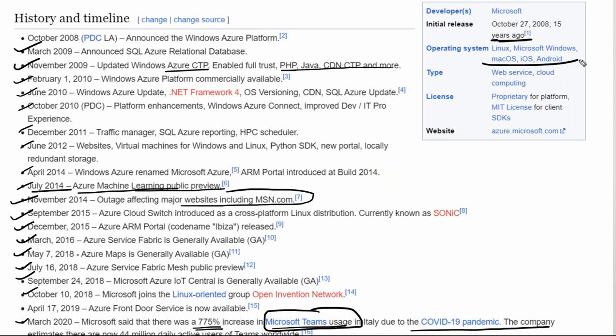What are the OS that Azure is supporting? It is a web service cloud computing platform, and these are the proprietary licenses it has.